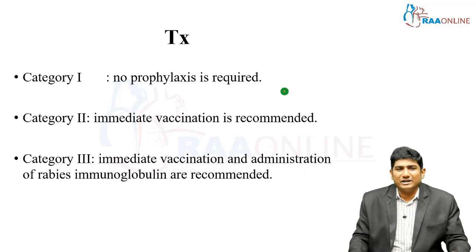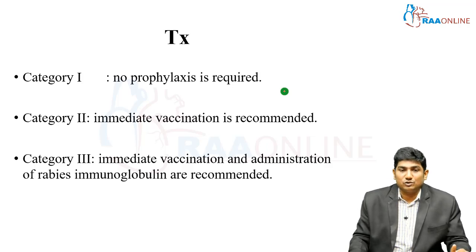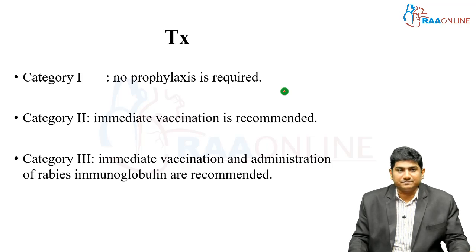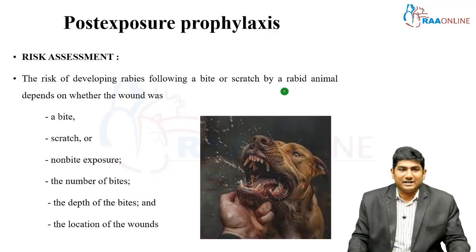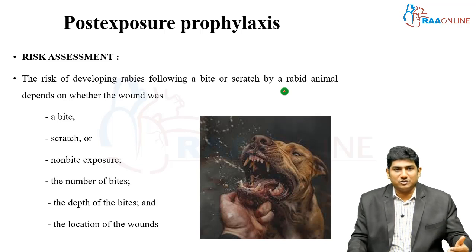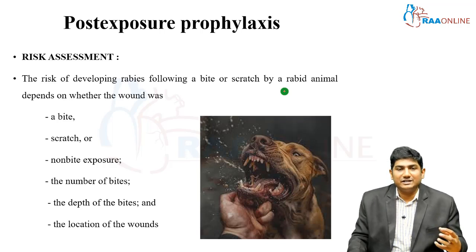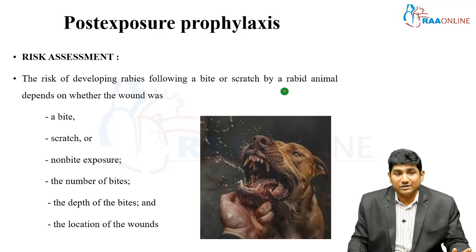Okay, so for category 1 where there is no exposure, no prophylaxis is required. Category 2 where there is only minimal exposure, immediate vaccination is recommended. For category 3, immediate vaccination and administration of rabies immunoglobulins are also recommended. Okay. So, post-exposure prophylaxis. When you are speaking about post-exposure prophylaxis, we classify it as category 1, 2, 3, right? It doesn't depend only upon the bite or exposure. It depends upon various other parameters also.